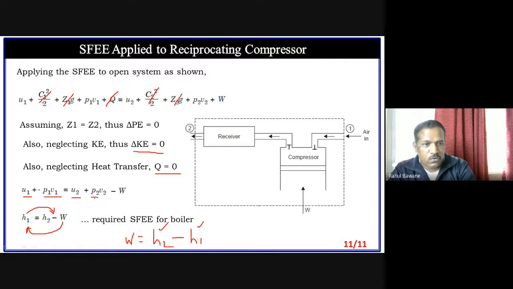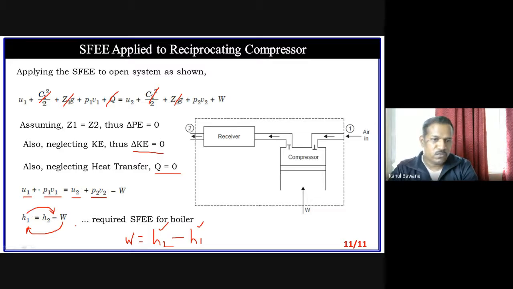Pressure is high, so flow energy at the outlet is high. So whatever work is supplied to the system is utilized to raise the enthalpy. Just similar to a boiler, but in a boiler we supply heat and that heat is utilized to raise the enthalpy. Here we supply work and that work is utilized to raise the enthalpy.